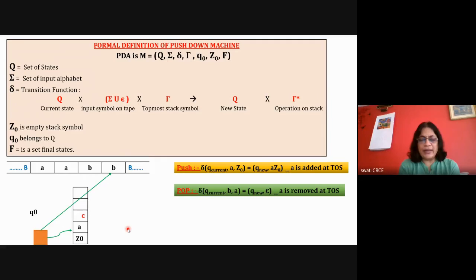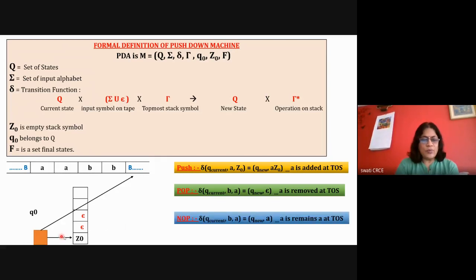For this B, if A is to be removed, A is replaced with epsilon, the top of the stack is changed, and the read head is reading the next symbol. So this way it is going to work. And for no operation, the top of the stack pointer will not change, and it will remain at the same location. So this way you need to remember the working of the machine.